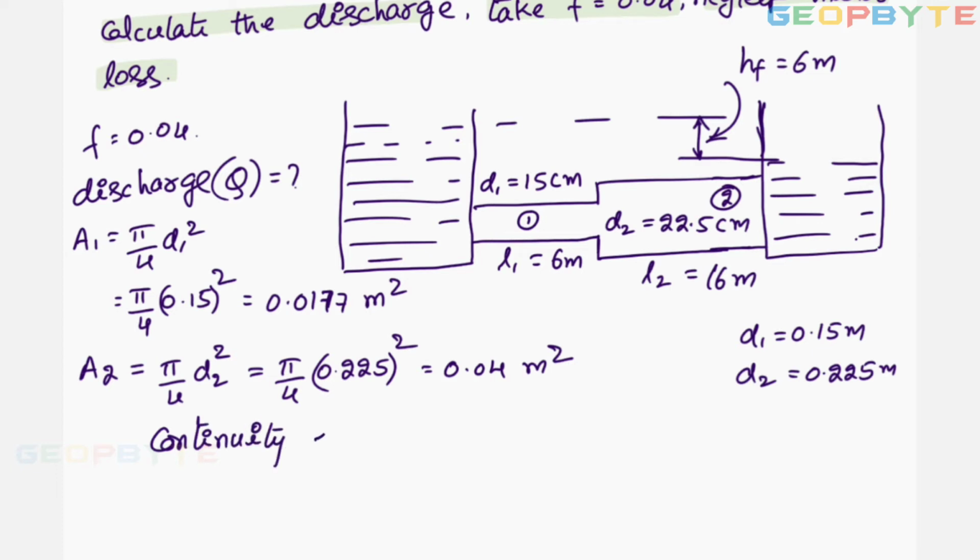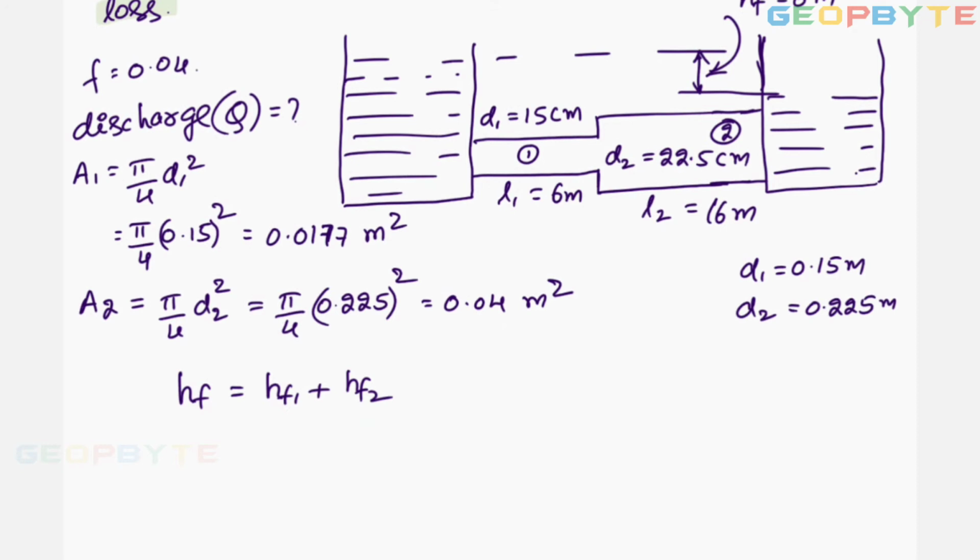Continuity equation. Without the continuity equation also you can do this problem. Let us take the total head loss due to friction HF equal to HF1 plus HF2: head loss due to friction in pipe 1 plus head loss due to friction in pipe 2.